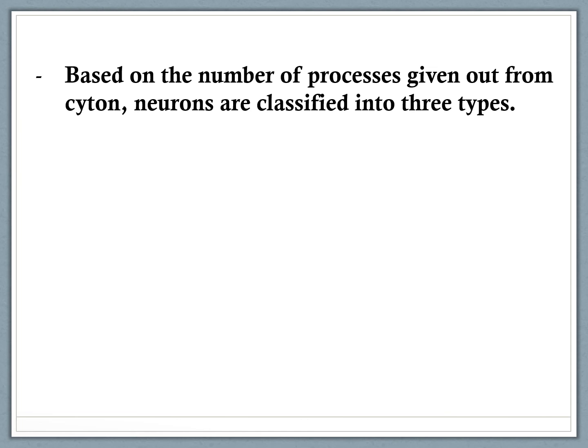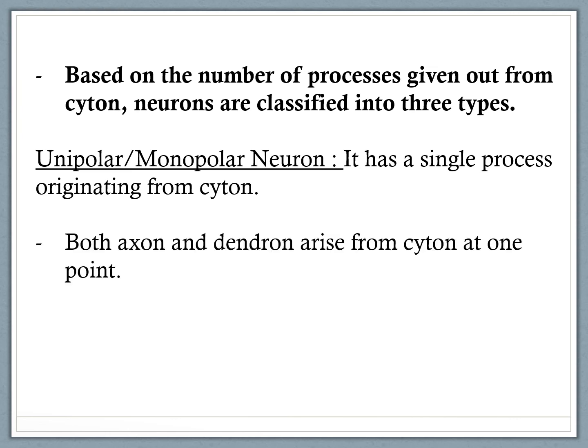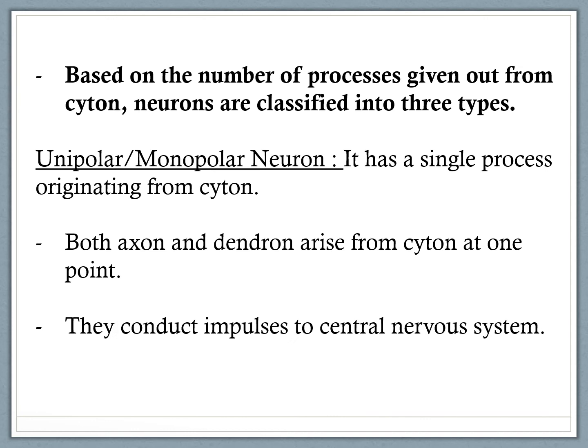Based on the number of processes given out from cyton, neurons are classified into three types. Unipolar or monopolar neuron. It has a single process originating from cyton. Both axon and dendron arise from cyton at one point. They conduct impulses to central nervous system.